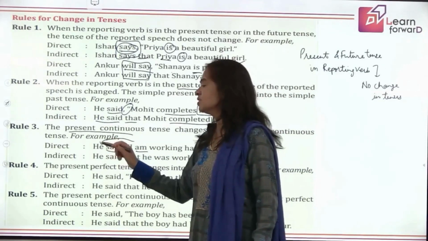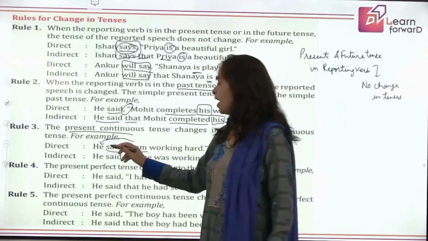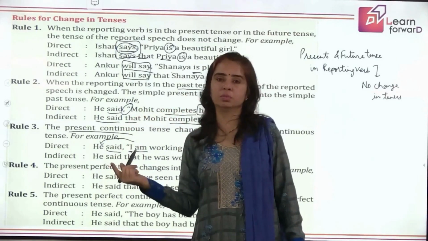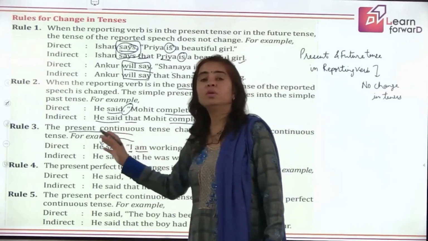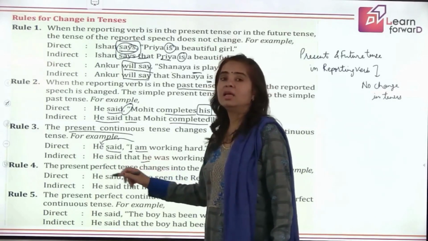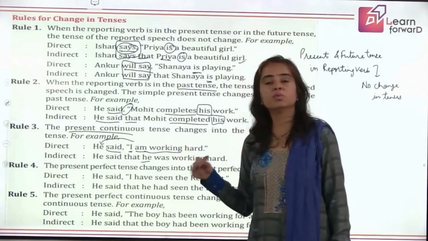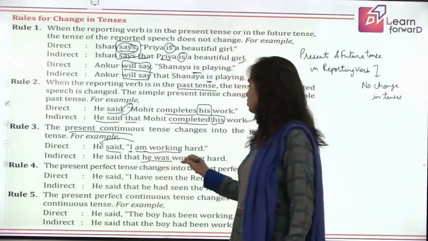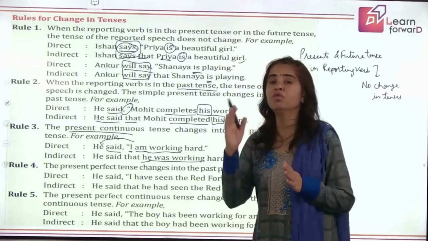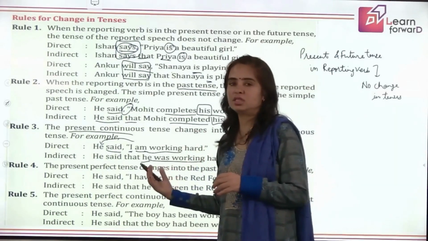Very good. And this is in which person? It is in third person. And even if you don't have a pronoun here, you have some name, children, that also refers to third person. So first person will change to third person. So I becomes he. He said that he. This is am working, which is present continuous. It will change to past continuous. So it becomes was working hard. Easy. So you have to just go word by word and recall all the rules turn by turn and see what changes have to be made.